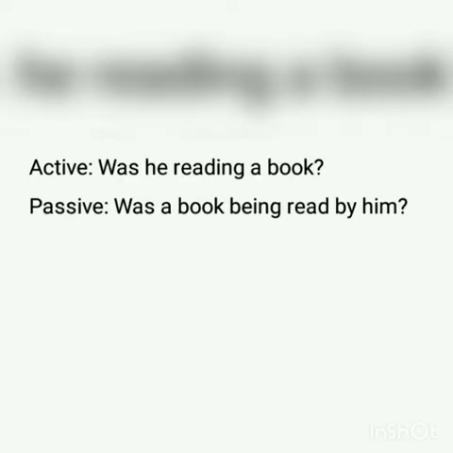The next one is question form. Was he reading a book? Remember that the question form will still be in question form in passive voice. The object here is a book. It is a singular noun and it should be used with was.